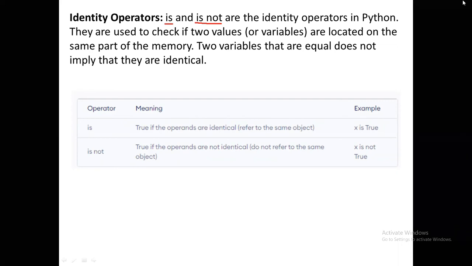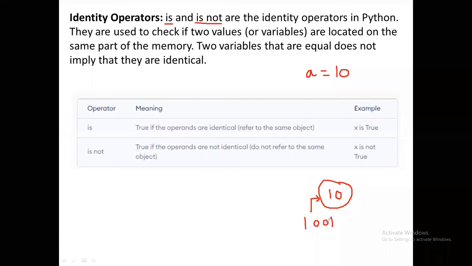So what does it mean? For example, I am defining a equals 10. This 10 is stored in a memory location, and it is indicated with some address. Let us assume the address is 1001.